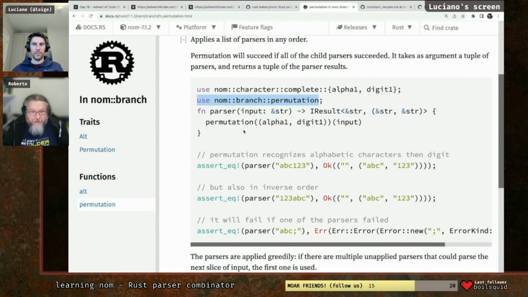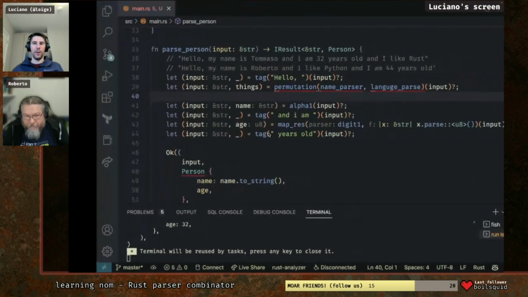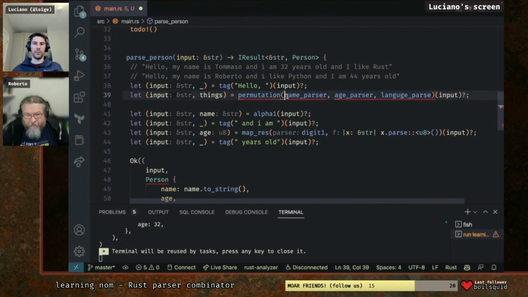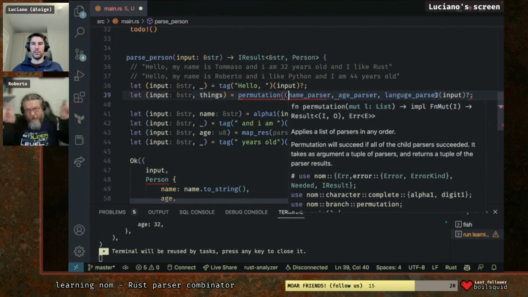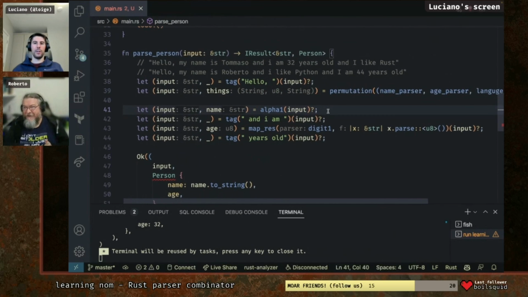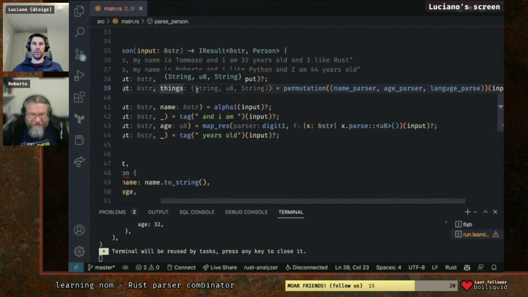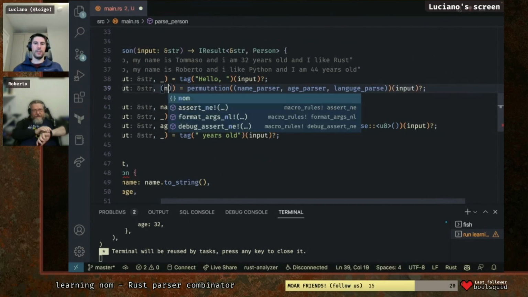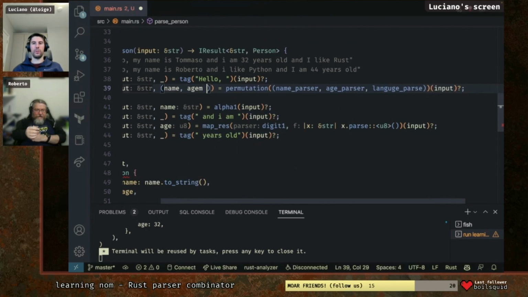You have to pass a tuple inside permutation. Have you opened the two round brackets? Oh, good catch. Yes, good catch. No, you open only one. You have to open twice and close twice because you have to pass a tuple, not three parameters. And you can see that here it's already giving us a string. So what we can do is name, age, language.